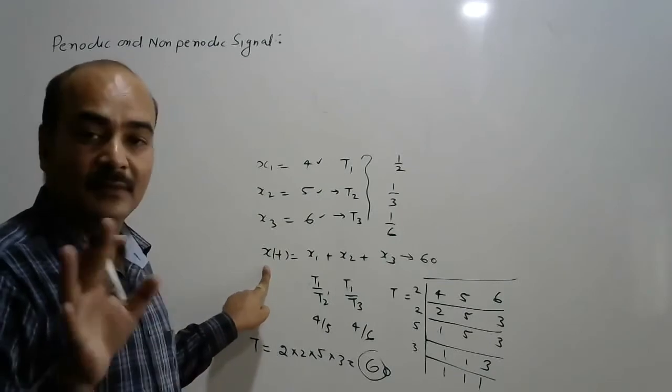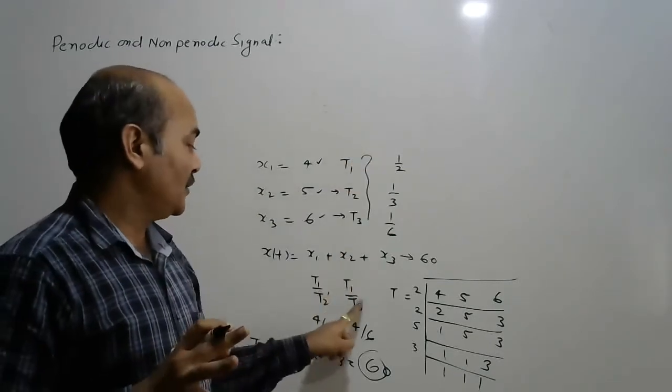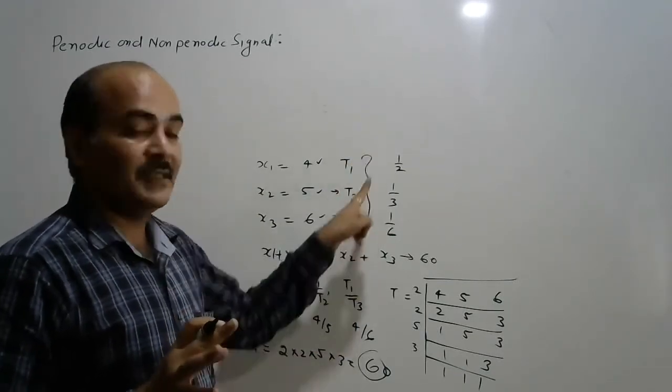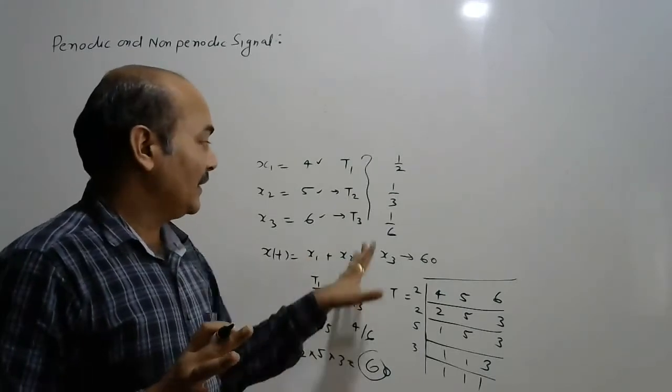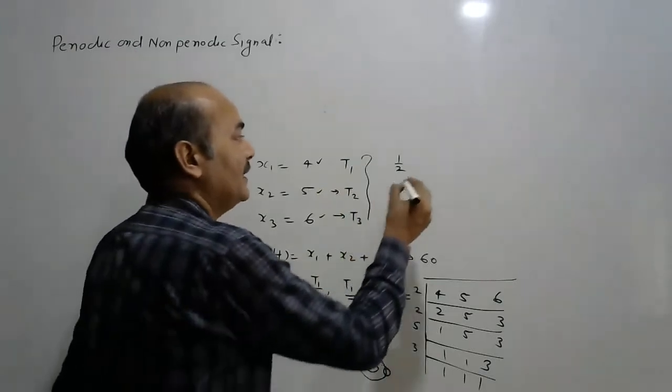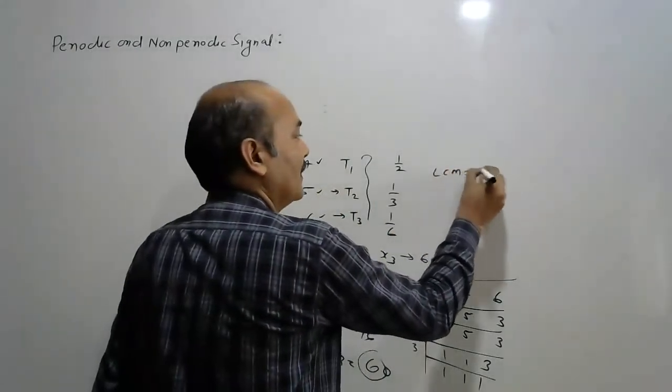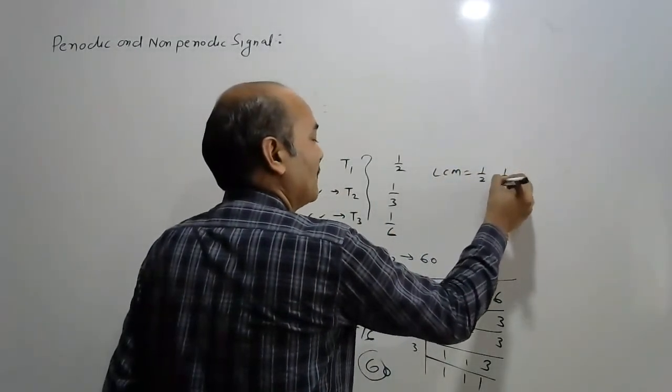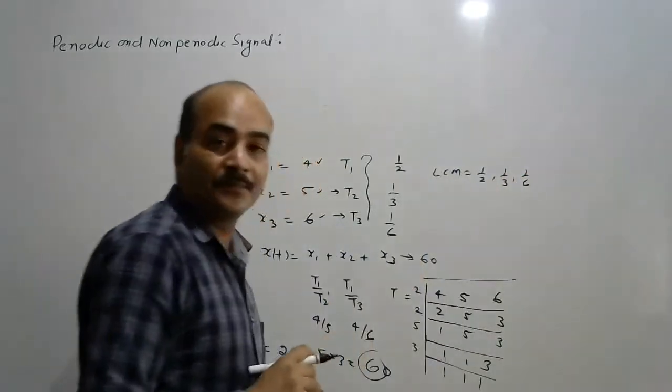This is clear, because the ratio is a rational number, so this is periodic. And what is the time period of x(t)? That is the LCM of 1 by 2, 1 by 3 and 1 by 6.